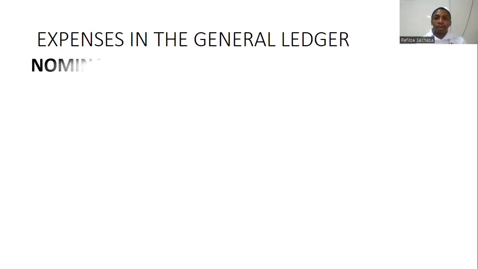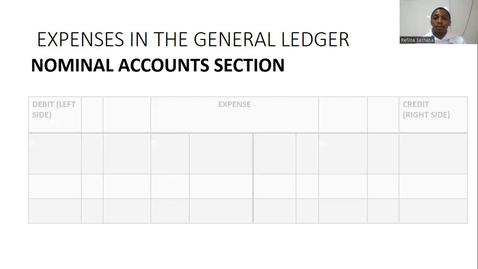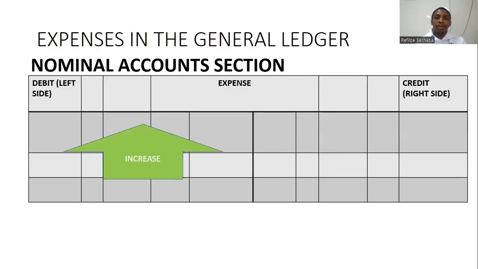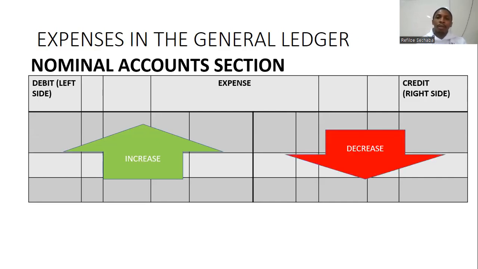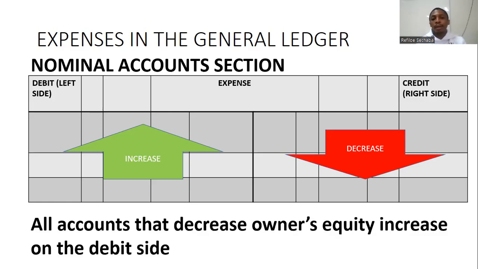Expenses, remember, decrease owner's equity, and anything that decreases owner's equity will go up on the debit side. Please keep that in mind. So expenses decrease owner's equity and go up on the debit side, meaning that income, which increases owner's equity, will go up on the opposite side, which is the credit side. So hence I included here that all accounts that decrease owner's equity increase on the debit side.